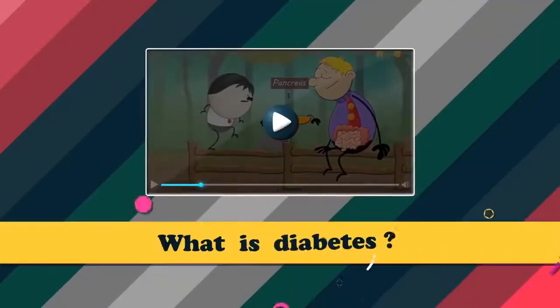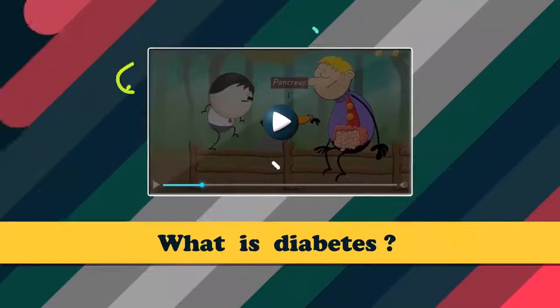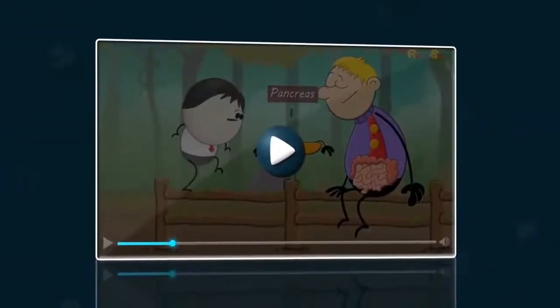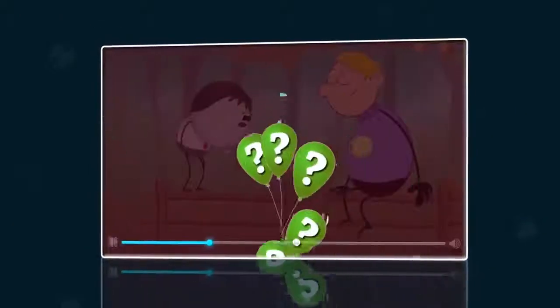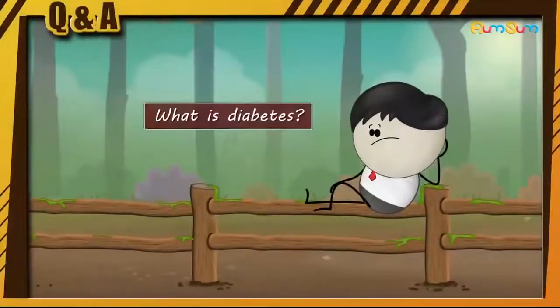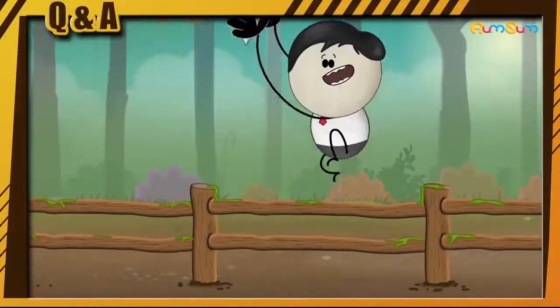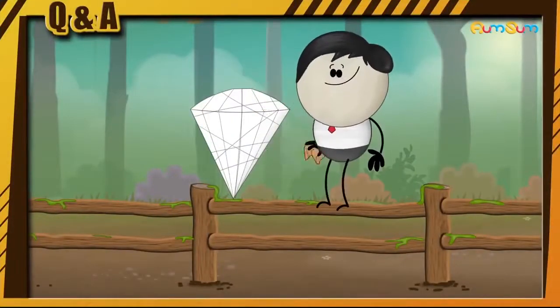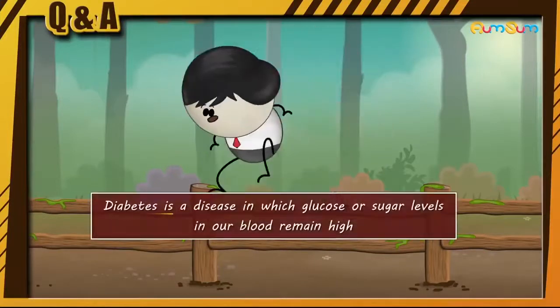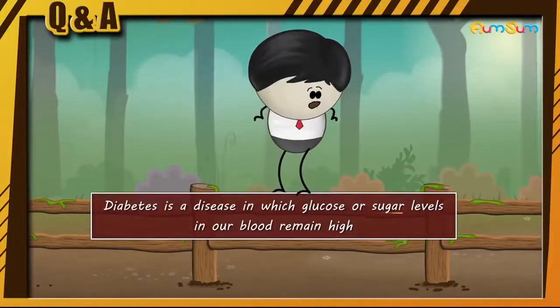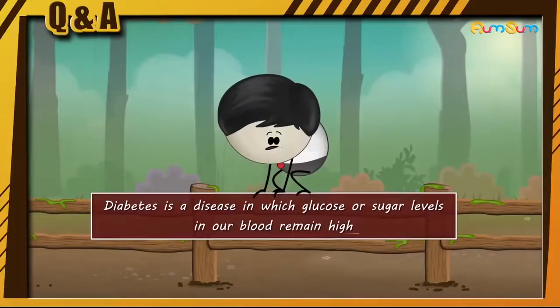Hi guys, did you check out our video on what is diabetes? That was awesome, right? But now, to make it a little more interesting, I'll replay the video and ask some questions in between. What is diabetes? A rare diamond. No. Diabetes is a disease in which glucose or sugar levels in our blood remain high.